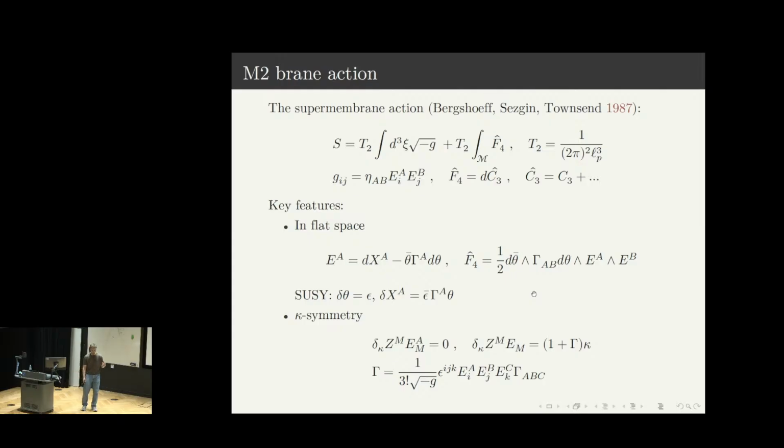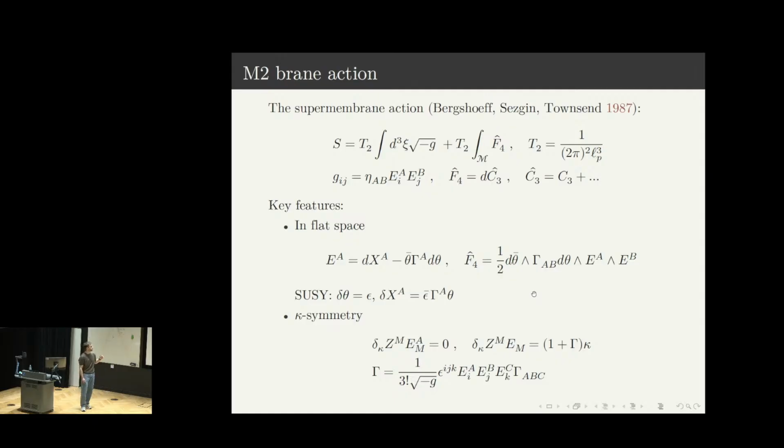The supermembrane action of the Green-Schwarz type was suggested in the paper of Bergshoeff, Sezgin, and Townsend, and its bosonic part describes a 3-dimensional surface interacting with the Ramond-Ramond field. One can add fermions by considering the 11D superspace, which contains 32-component Majorana spinors. The action also contains the so-called Wess-Zumino-like term, which can be expressed as an integral of a closed four-form over a four-manifold whose boundary is the M2-brane.